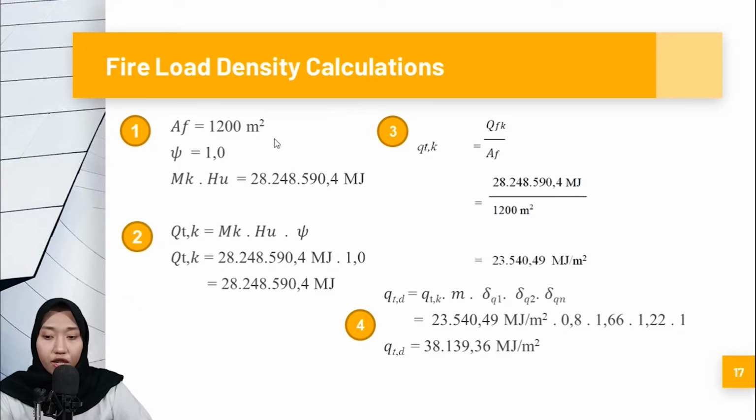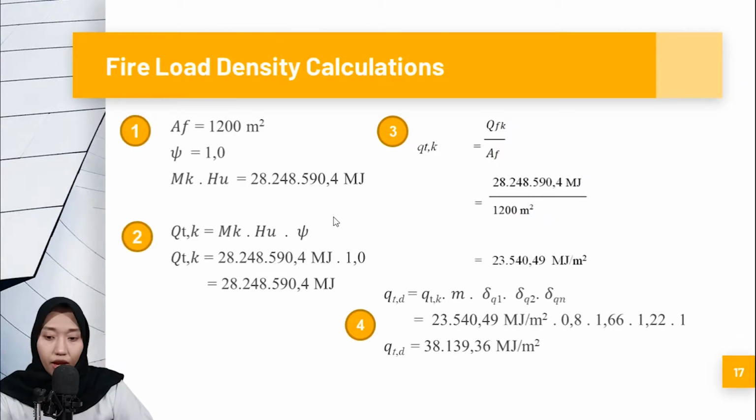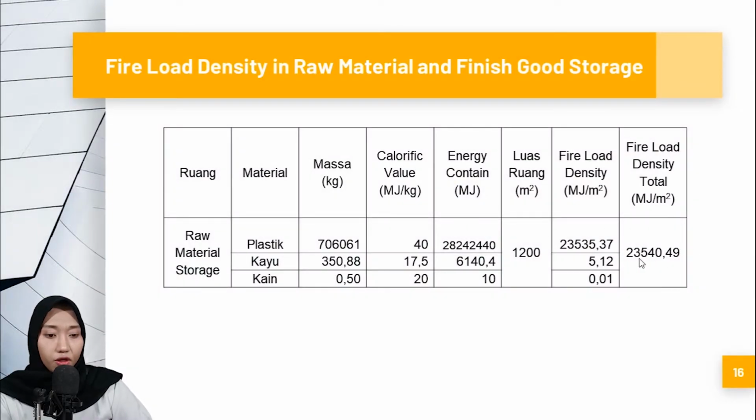This is the calculation of the megajoule, the energy content. This is the total energy content in the raw material storage. After that, we define the fire load density value with the calculation: we divide the megajoules by the area, and the result is the same value as the total fire load density in raw material storage.